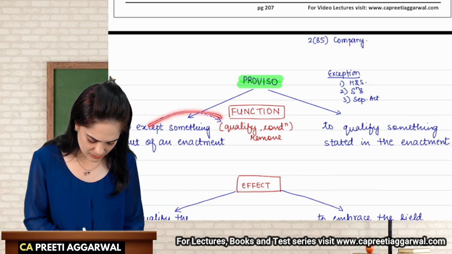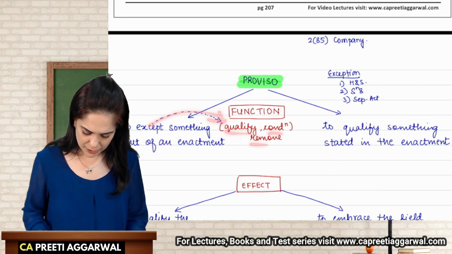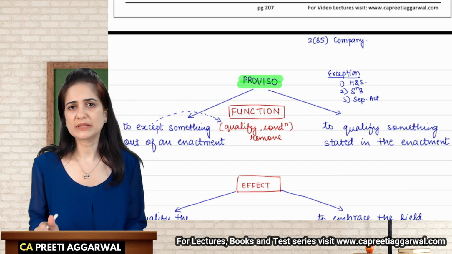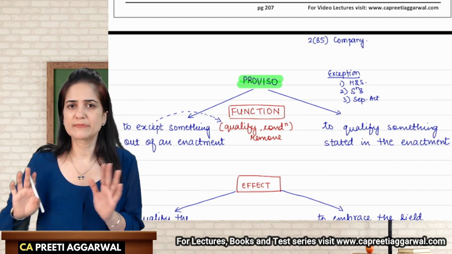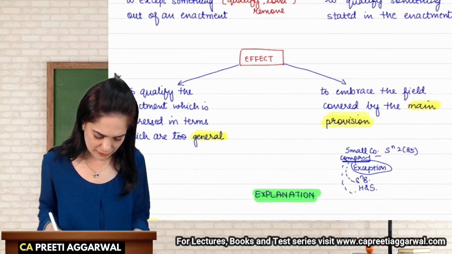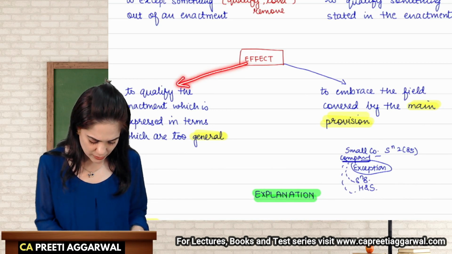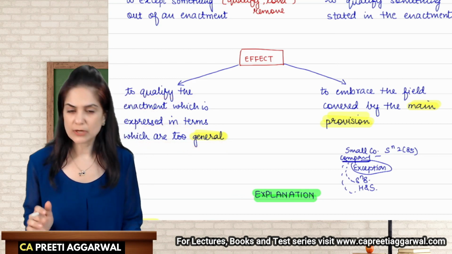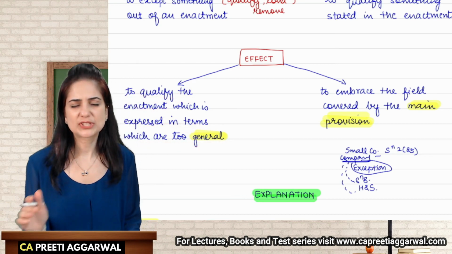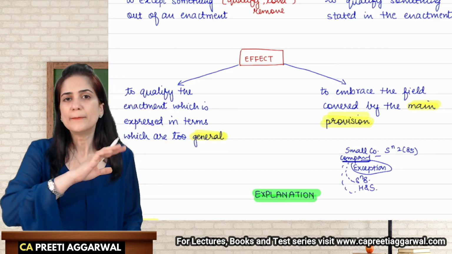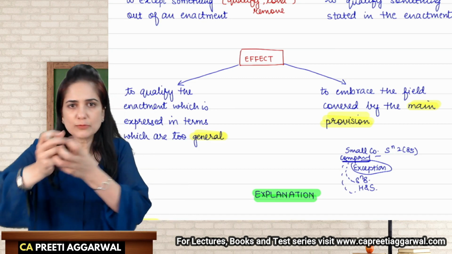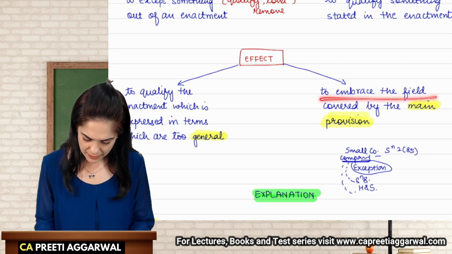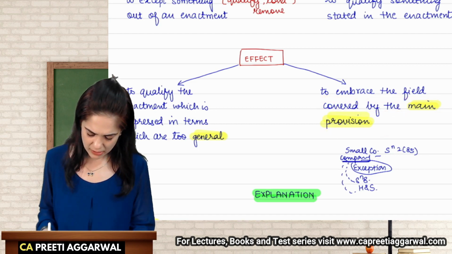To except something, except means to qualify or remove. We are trying to qualify something which is stated in the enactment, that it will not apply to whatever is mentioned in the proviso. You are qualifying it. The effect of a proviso is that it qualifies the enactment which is expressed in terms which are too general. General means they are applicable to many things. From there we are removing something, and that is a proviso, to embrace the field covered by the main provision.